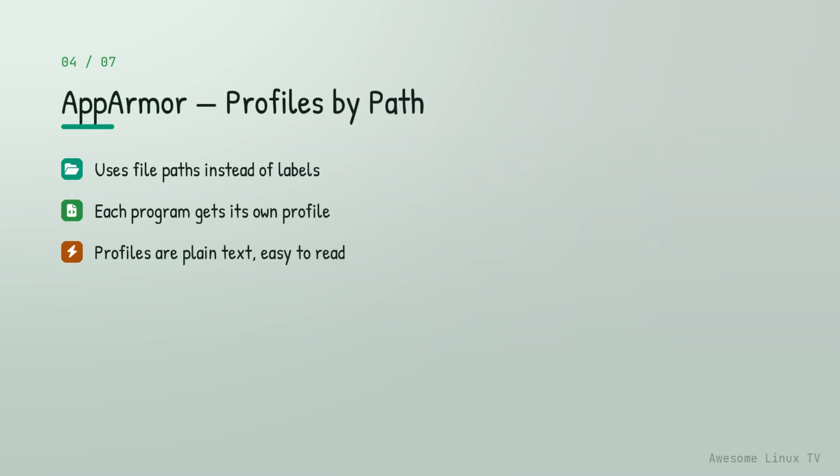You don't need to relabel your entire file system or learn a specialized policy language. Profiles are human-readable text files. It's the default on Ubuntu, SUSE, and Debian. The trade-off is less granularity. A path-based rule won't catch an attacker who moves or renames a file, whereas a label-based rule still would.